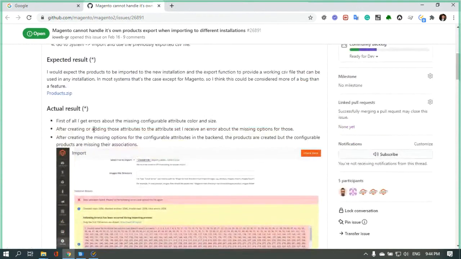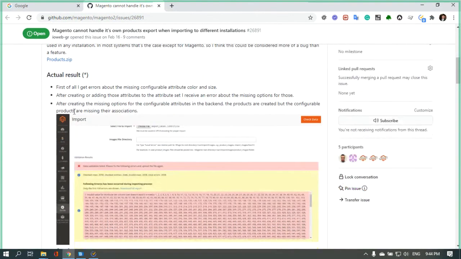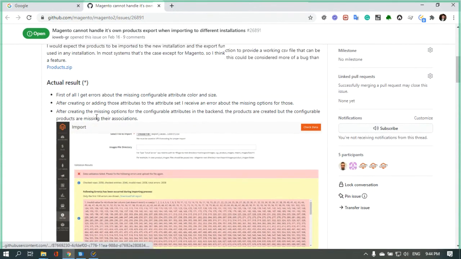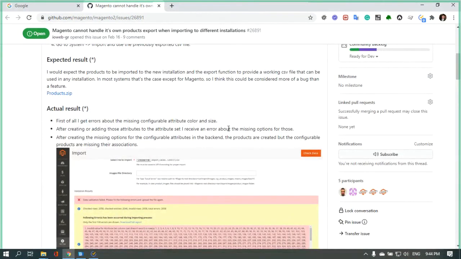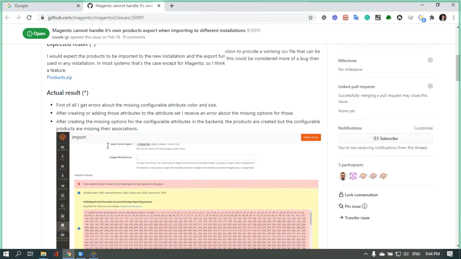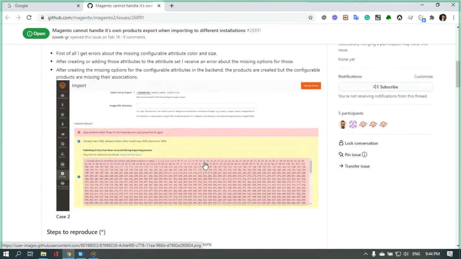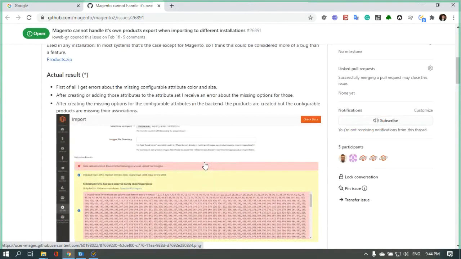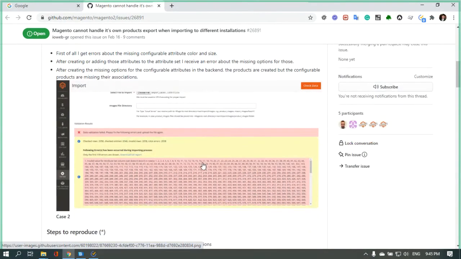We create this attribute, then we create options, and we follow all errors, but still it's not possible. First we have color and size attributes, then we have missing options, and after all, we have configurable products with missing association products. Just following all error messages and instructions from Magento, it's still not possible to succeed this way.